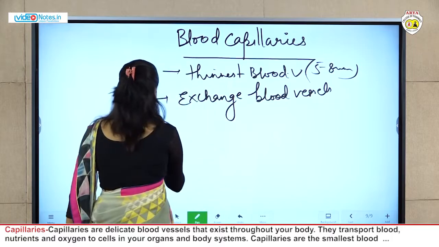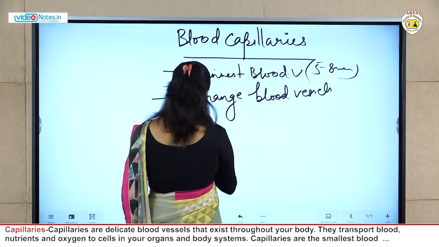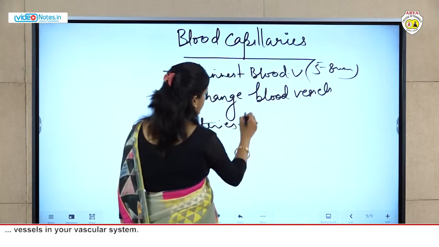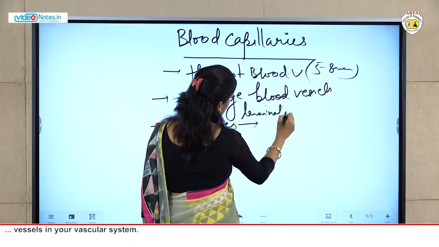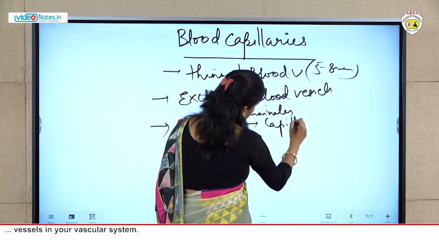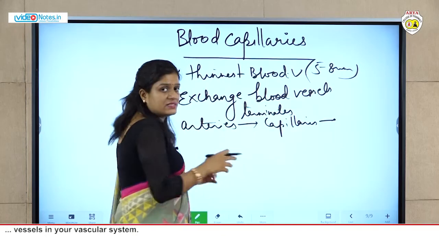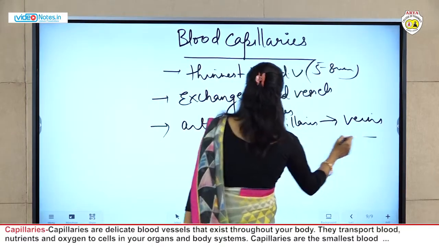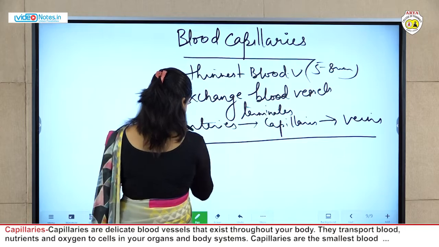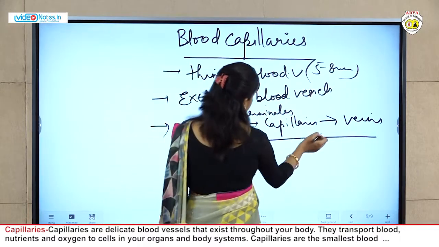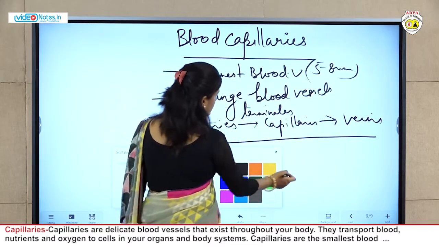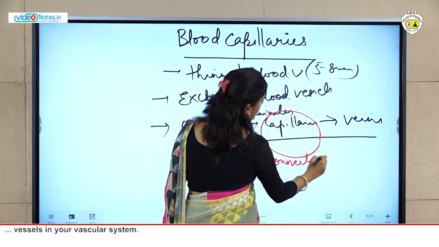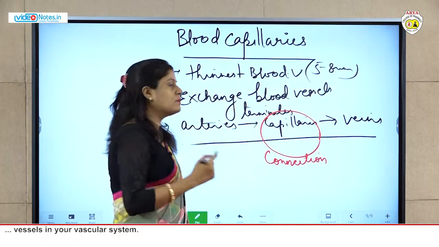Arteries terminate to form capillaries, and these capillaries combine to form veins. Capillaries are the connection between arteries and veins.